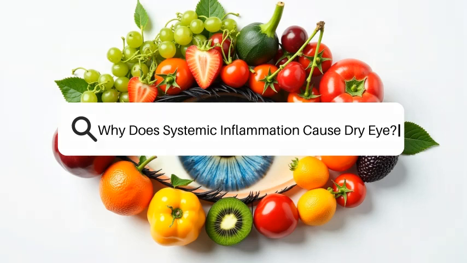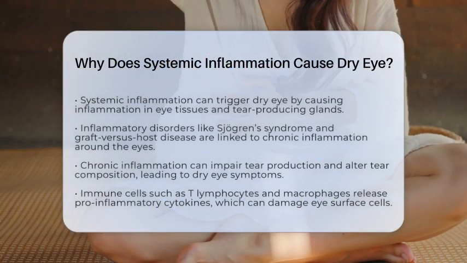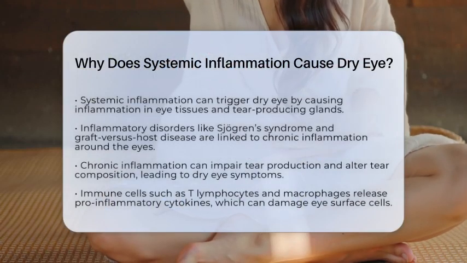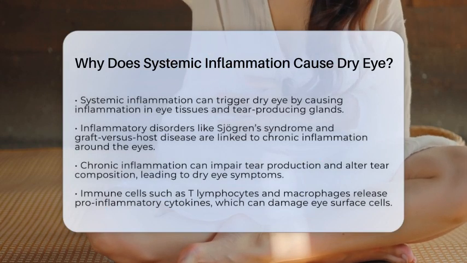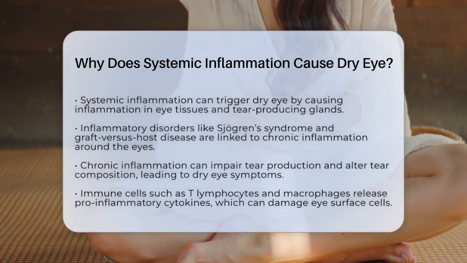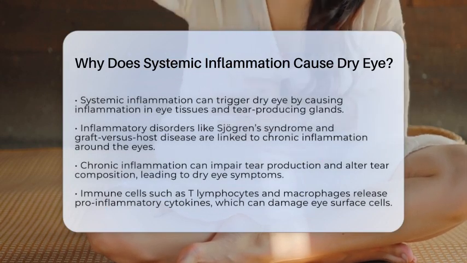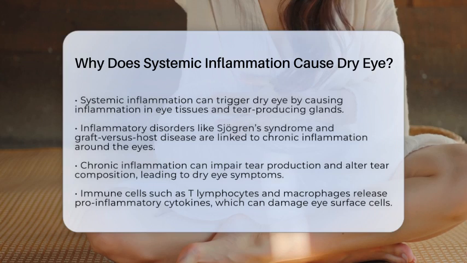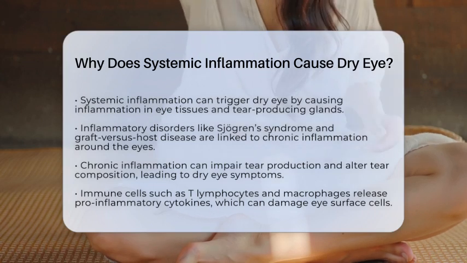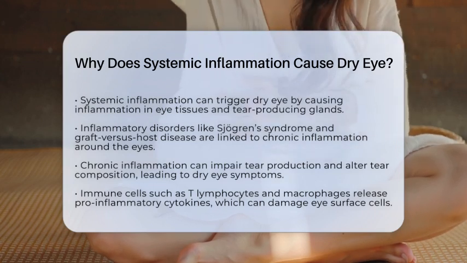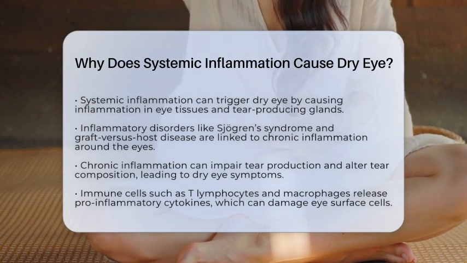Why does systemic inflammation cause dry eye? Systemic inflammation can lead to dry eye by triggering an ongoing inflammatory response in the tissues around the eyes and in the glands that produce tears. This inflammation damages these tissues, disrupting the normal balance of the tear film and the surface of the eye.